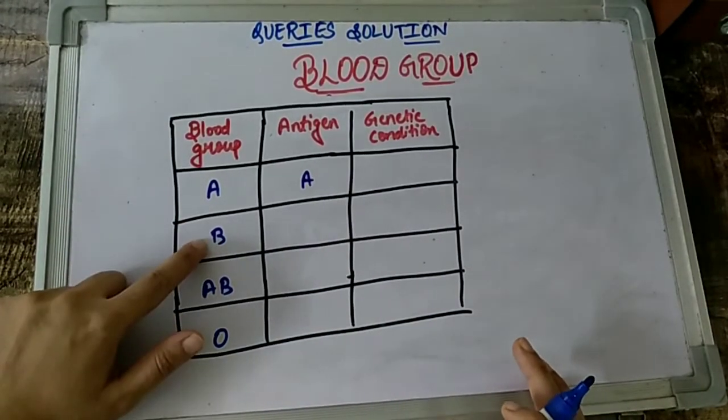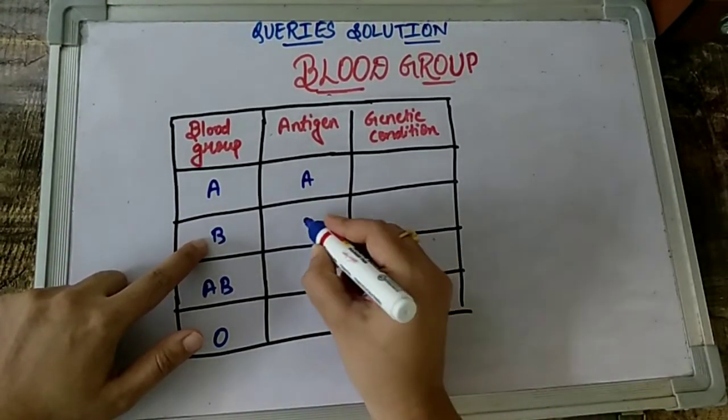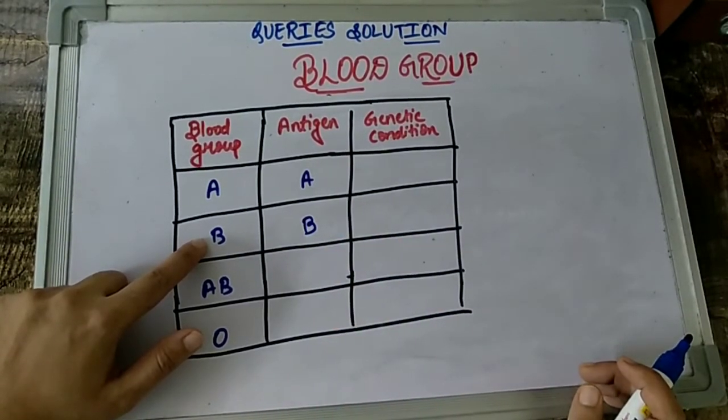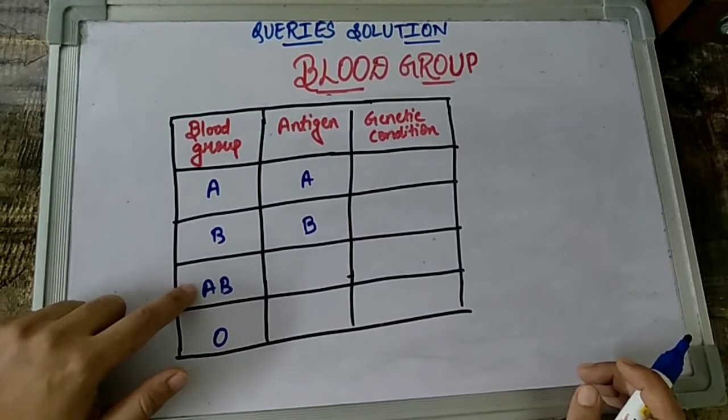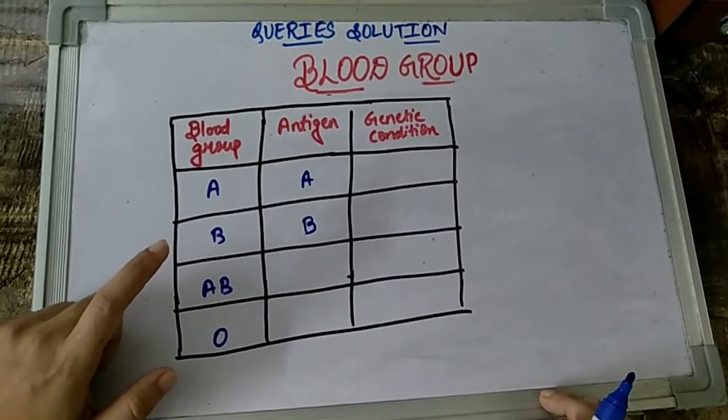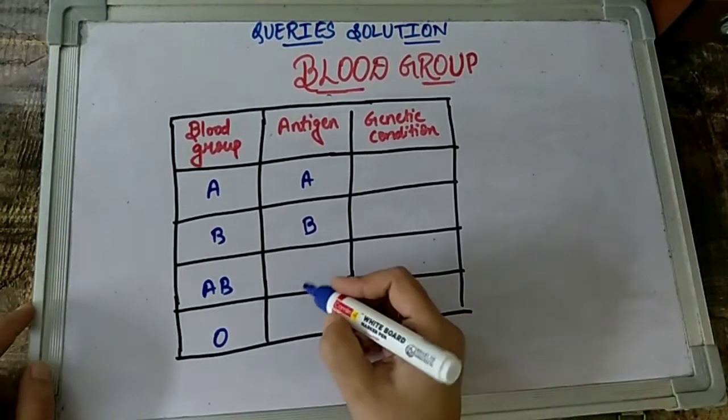People who belong to blood group B have which type of antigen on their RBC? They have B type of antigen on their RBC. So what do you think about the people who have blood group AB? Even I have blood group AB. So what are the antigens that I have there? Are they both there together? So the answer is correct.